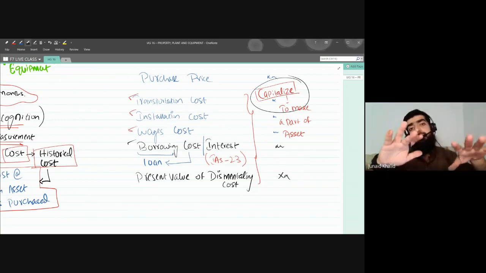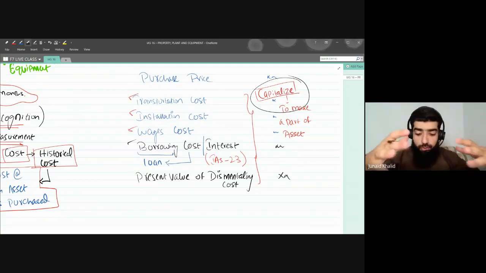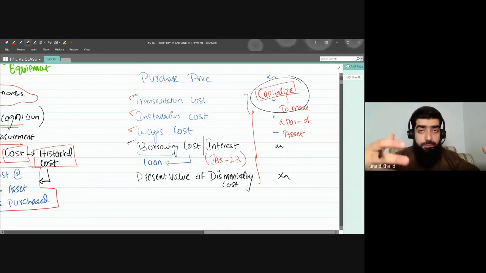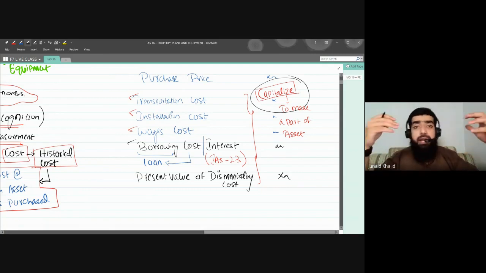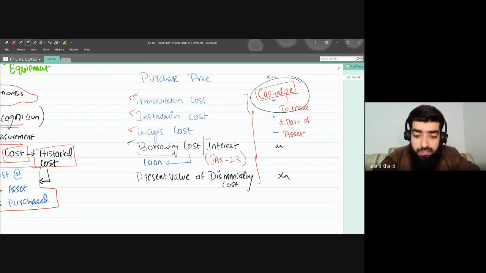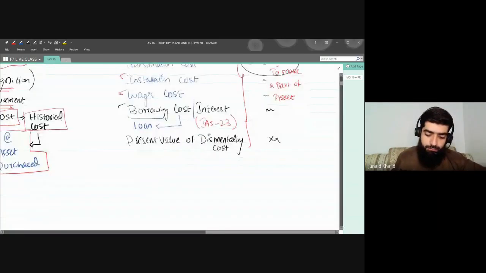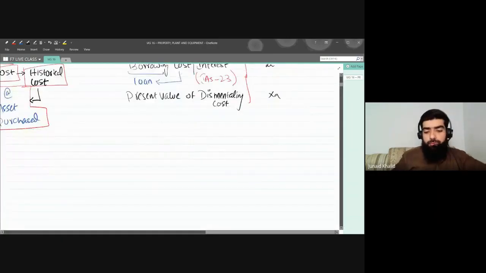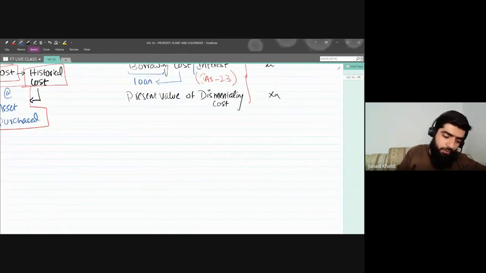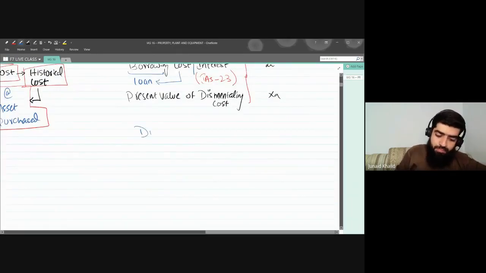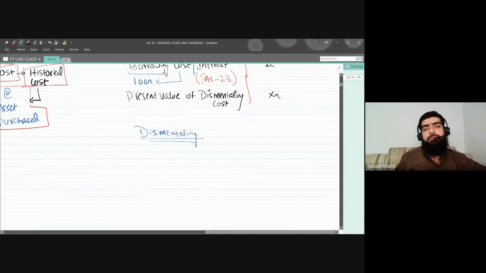But for dismantling cost, it's my responsibility to let you know what dismantling cost is, how it should be recorded, at what amount it should be recorded, and what the accounting treatment should be. So get ready for this one. First of all, what is dismantling cost? This is something which I guess you have not studied in your previous subject, financial accounting, so I'll be giving you very good detail.